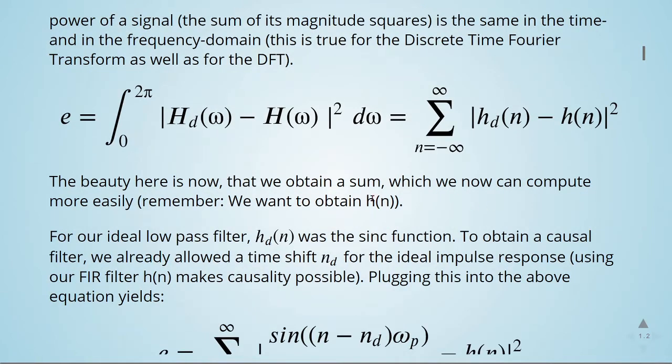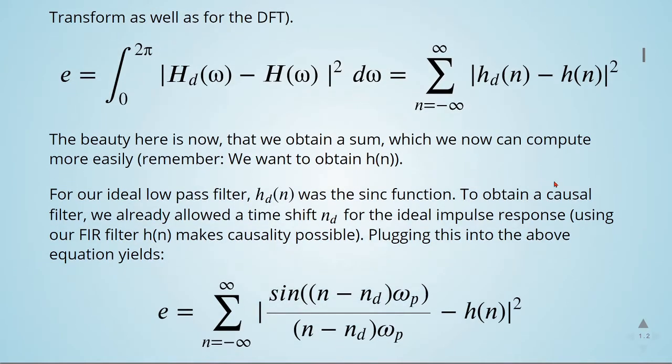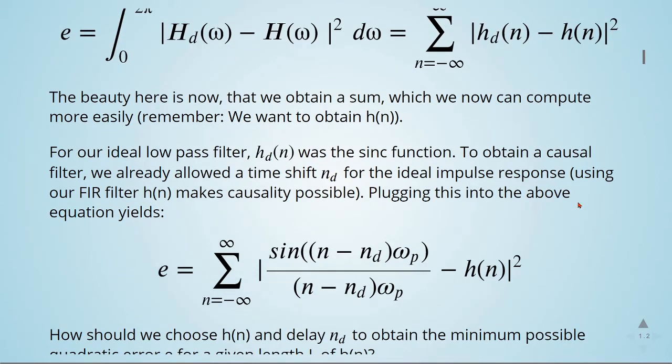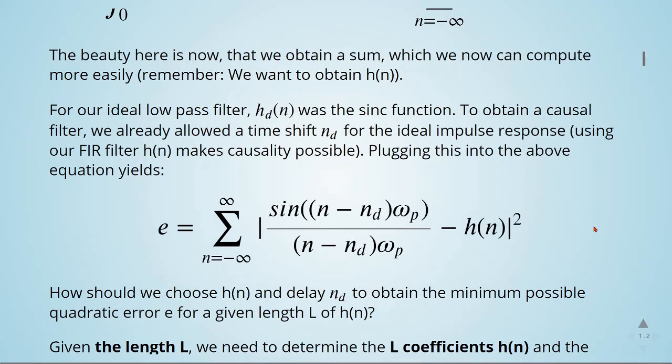So we want to obtain h of n. For our ideal low-pass filter, h of t was the sinc function. To obtain a causal filter, we already allow the time shift n_d for the ideal impulse response. Using our FIR filter h of n makes causality possible. Plugging this into this equation yields this other equation here. So how should we choose h of n and the delay n_d to obtain the minimum possible quadratic error E for a given length L of h of n?